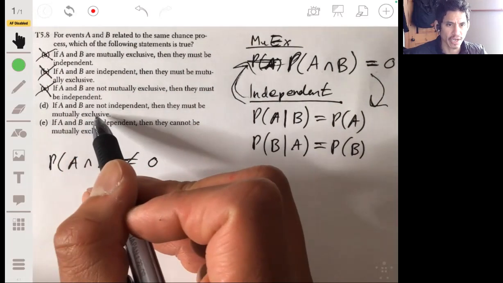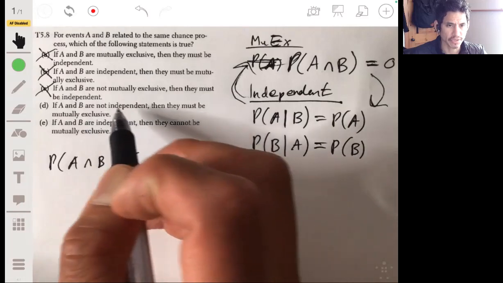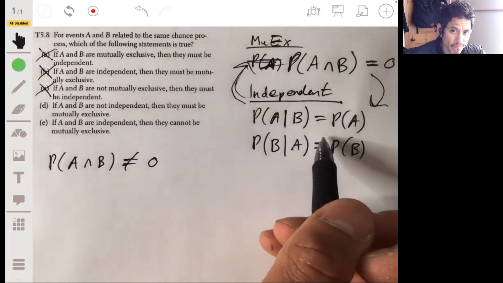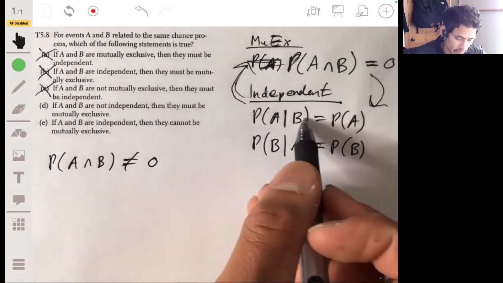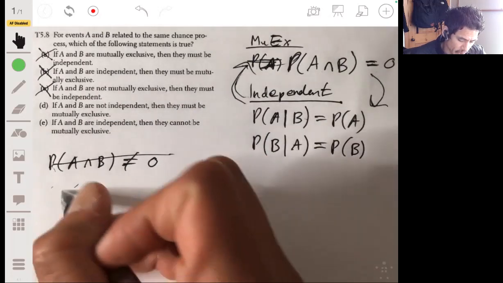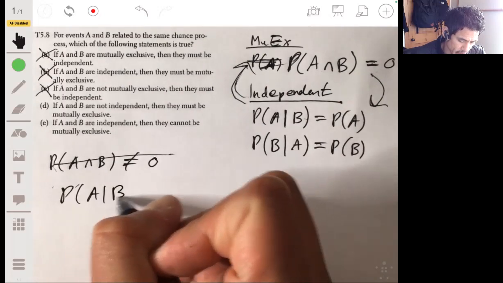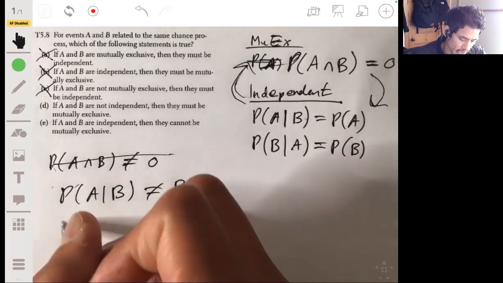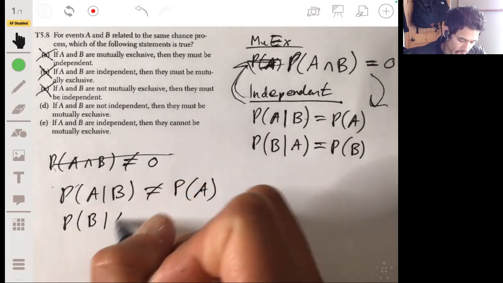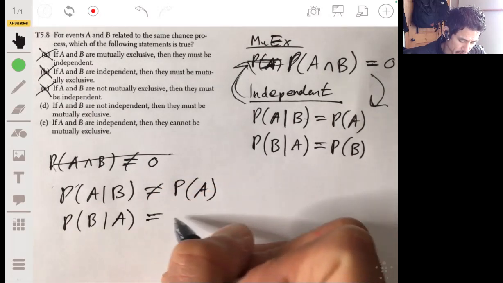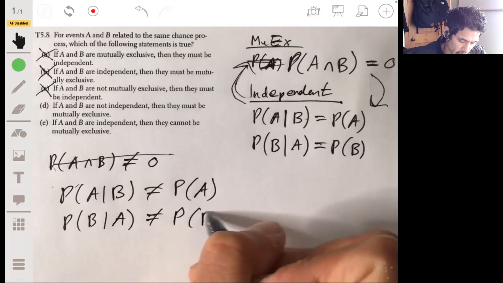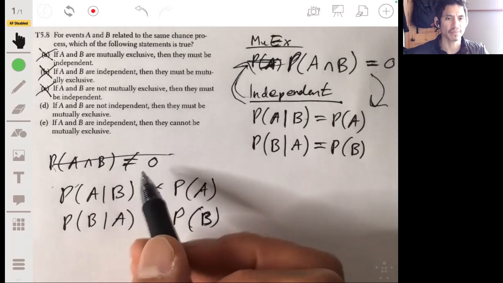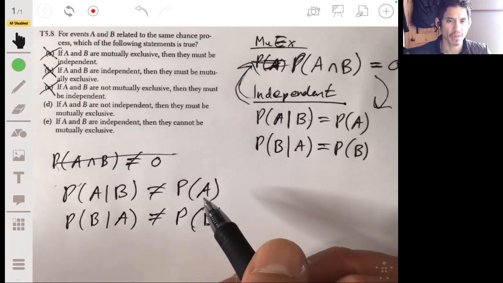D: if A and B are not independent, then they must be mutually exclusive. If they're not independent, that means the probability of A given B is not equal to the probability of A, and the probability of B given A is not equal to the probability of B, meaning the probabilities are affected by the other event occurring.